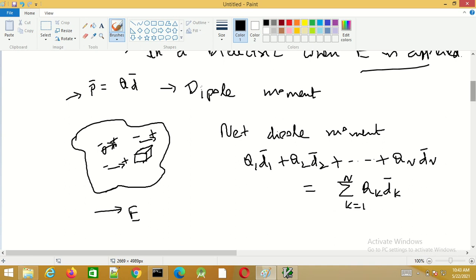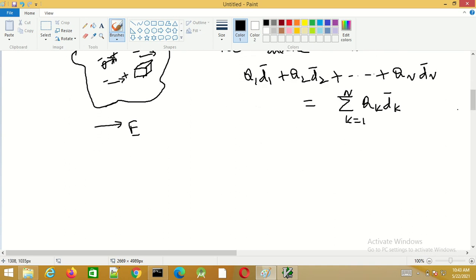This is known as the net dipole moment, and here we will define a new quantity known as polarization. Polarization is defined as the net dipole moment per unit volume, as the volume element tends to 0.